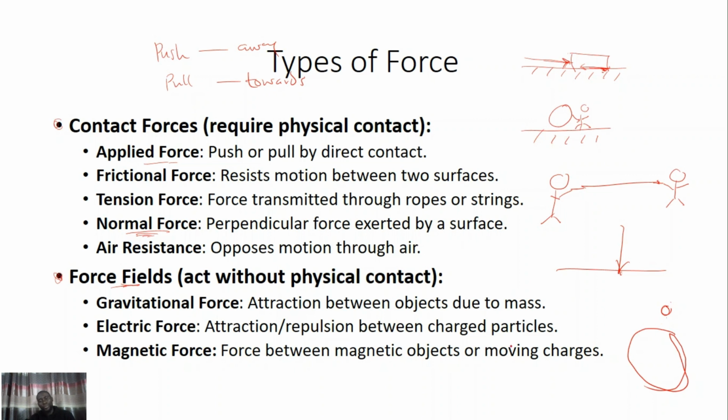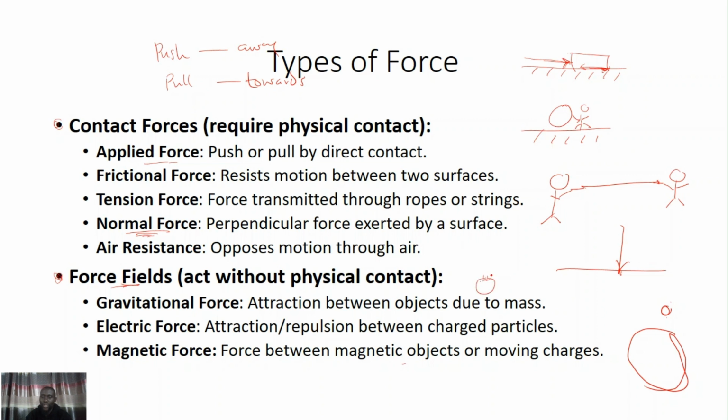Electric force is a force of attraction or repulsion between charged particles. In the Harmattan period, you realize that when you rub a wool and you take that wool close to the long hair of an adult or a child, you see that the hair usually moves away from it.